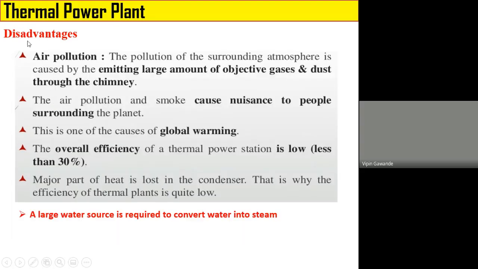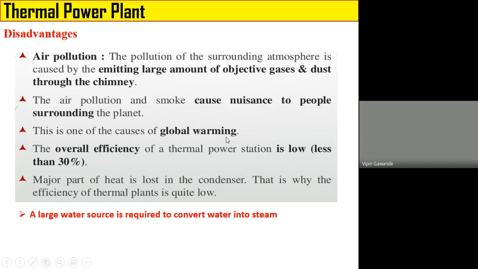Disadvantages are air pollution. The pollution of the surrounding atmosphere is caused by emitting a large amount of obnoxious gases and dust particles. Because of these dust particles, it affects human health. It also affects the cultivation of plants in the field. The air pollution and smoke cause noise to people surrounding the plant. This is one of the causes of global warming.